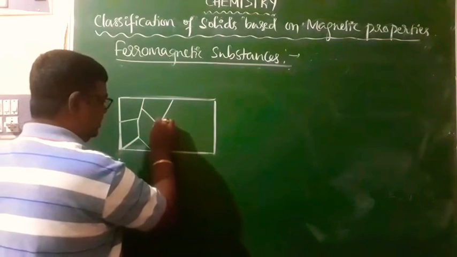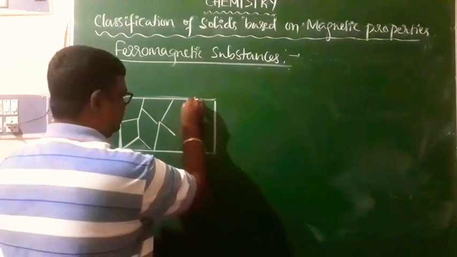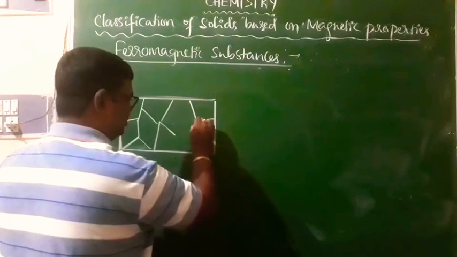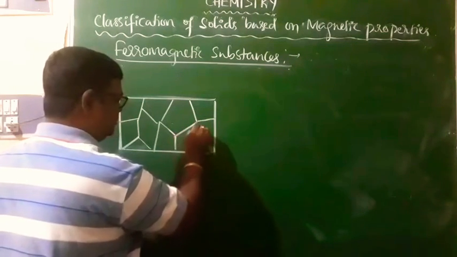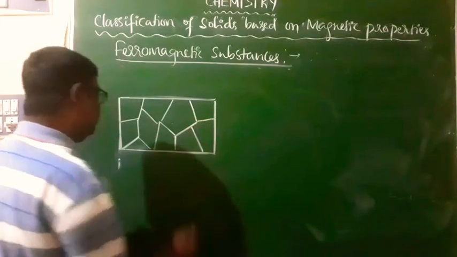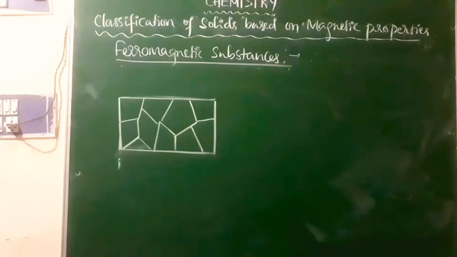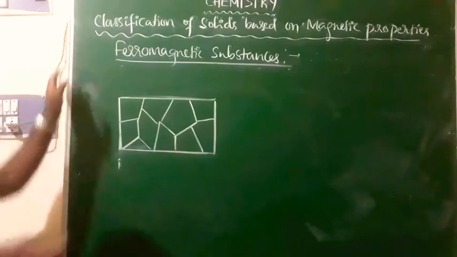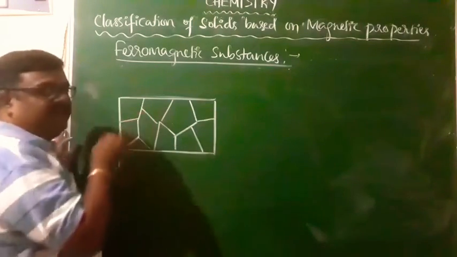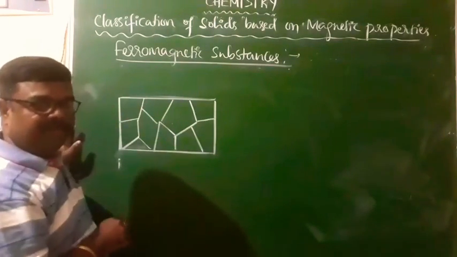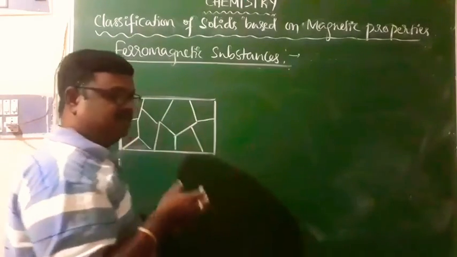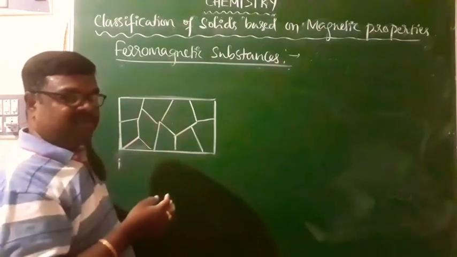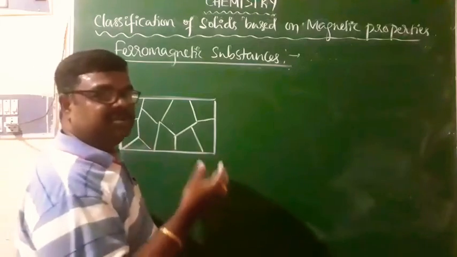I divide it, and of course I'm going to group this particular solid depending upon the atoms that this solid is characterized by. In the case of ferromagnetic substances, you will find a group of atoms with their magnetic dipoles in the same direction.